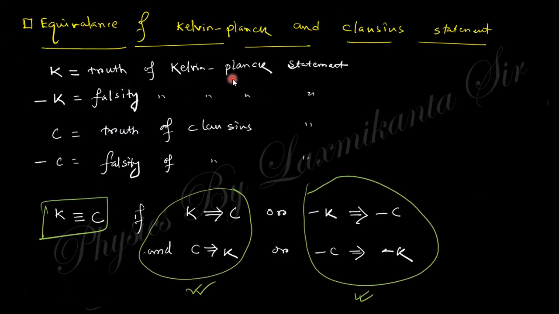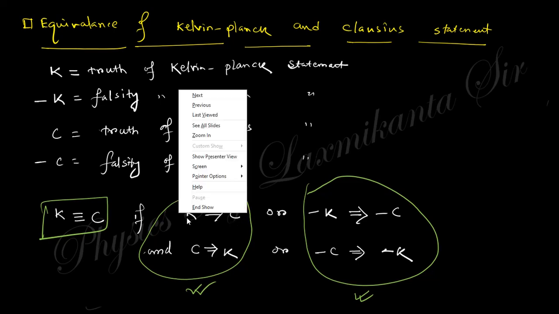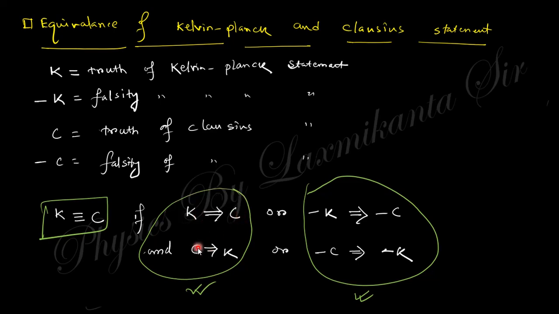The truth of the Kelvin statement can be taken as K, and its falsity as minus K. The truth of the Clausius statement is C, and minus C is its falsity. So the Kelvin Planck statement will be equivalent to the Clausius statement if Kelvin implies Clausius and Clausius implies Kelvin. Otherwise, minus Clausius implies minus Kelvin, or minus Kelvin implies minus Clausius. So these two are equivalent.